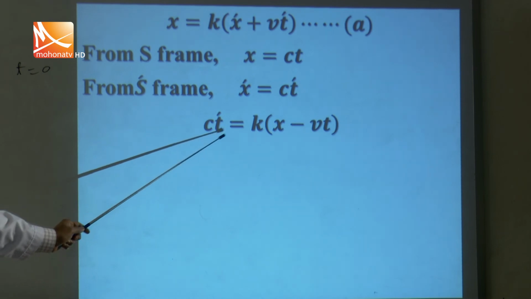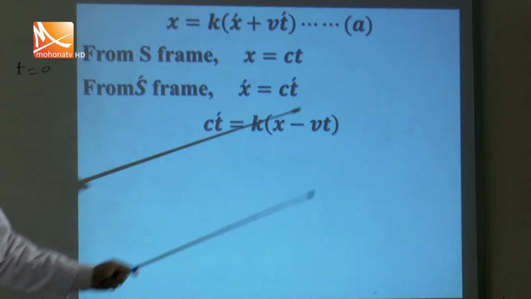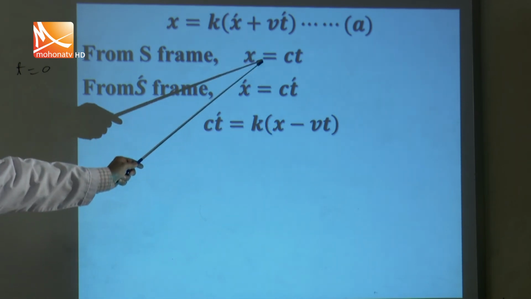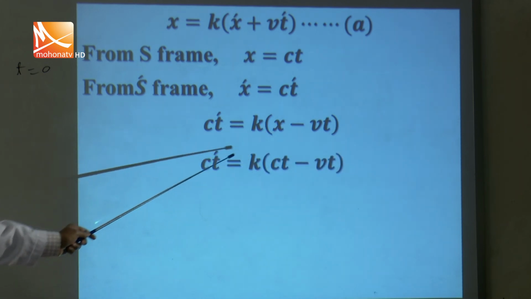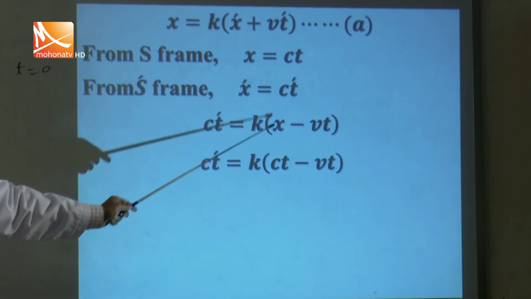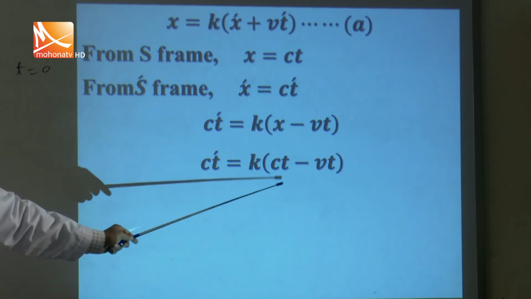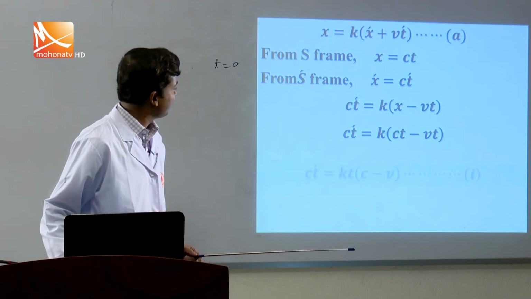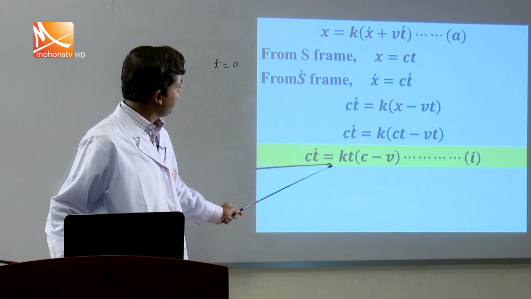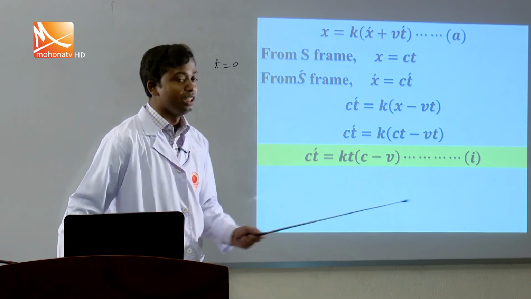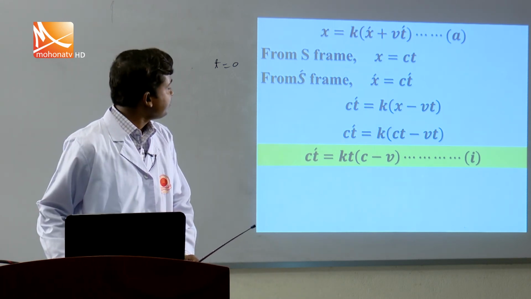ct' = k(x - bt). Again, x = ct. Putting this in, ct' = k(ct - bt), and taking k constant out, we get ct' = kt(c - b). So this is equation 1.